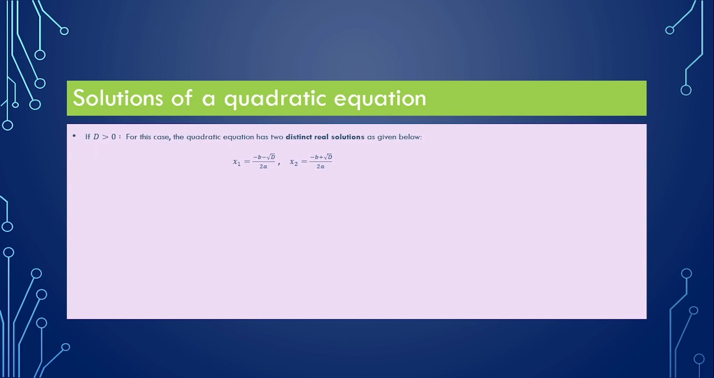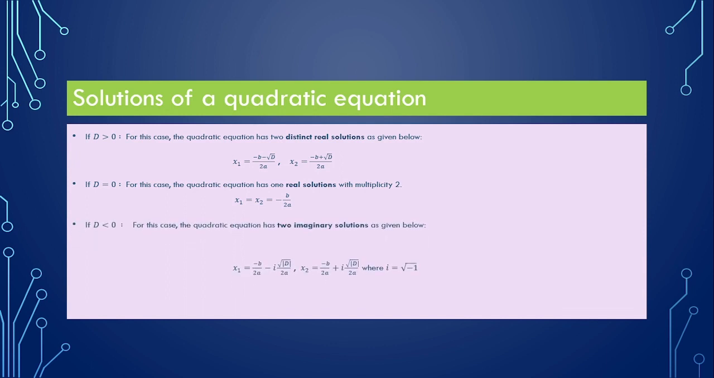So here, if d is greater than 0, then in this case I will write the solution as x1 equals negative b minus square root of d over 2a, and x2 equals negative b plus square root of d over 2a. So the quantity negative b plus square root of d divided by 2a is the second solution. If d equals 0, for this case the quadratic equation has only one real solution with multiplicity 2, so x1 equals x2, which is equal to negative b divided by 2a.